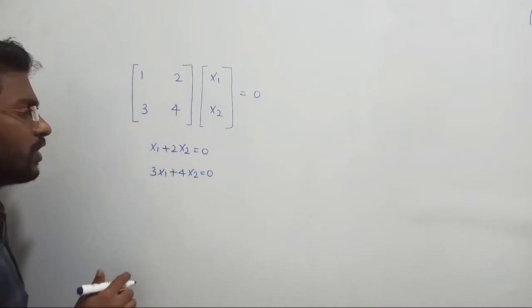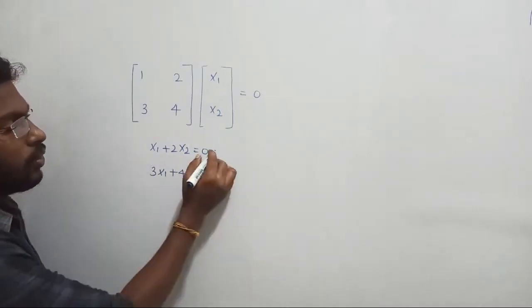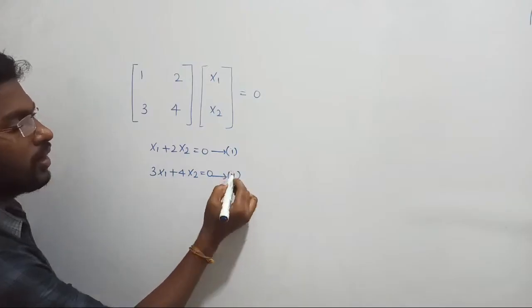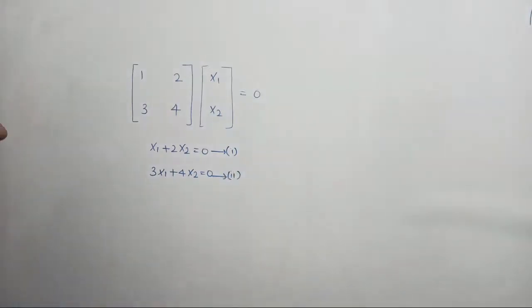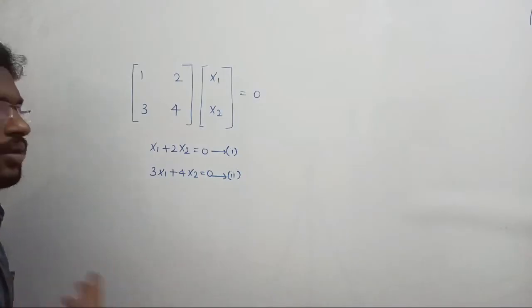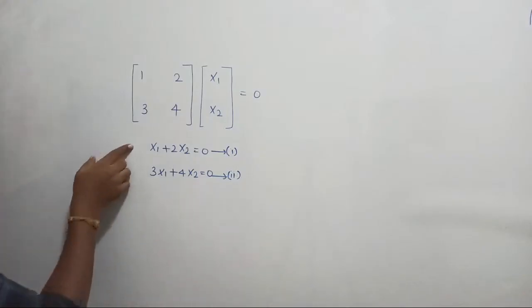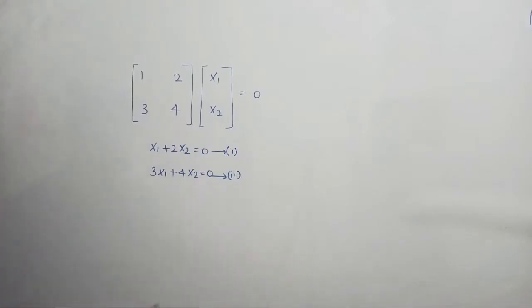Now the conclusion is what? Let me take this one as equation number 1 and this one as equation number 2. Now tell me, can you express the second equation directly from the first equation, or otherwise the first from the second?